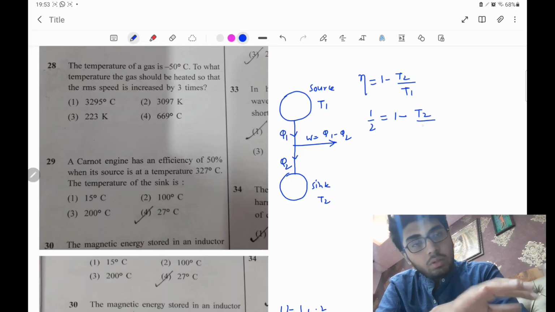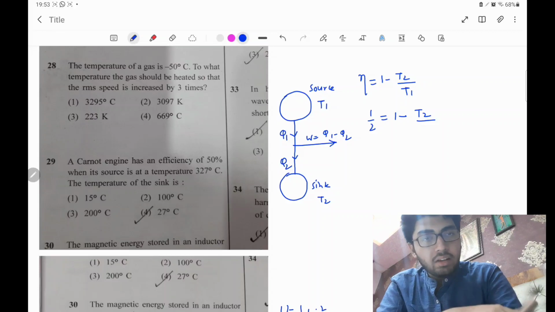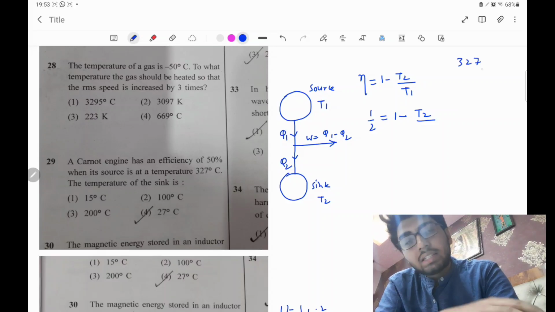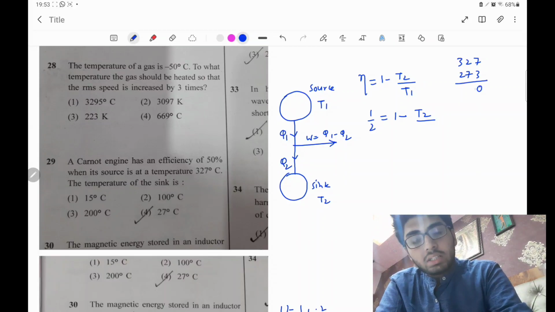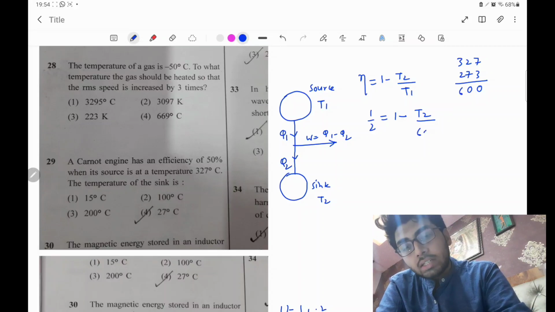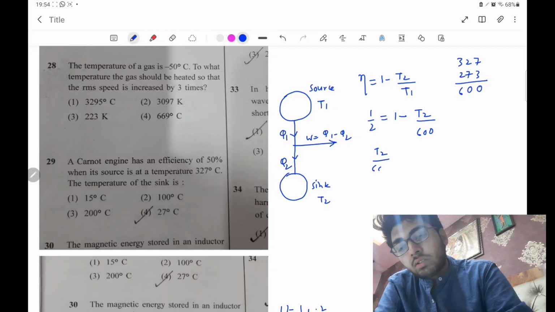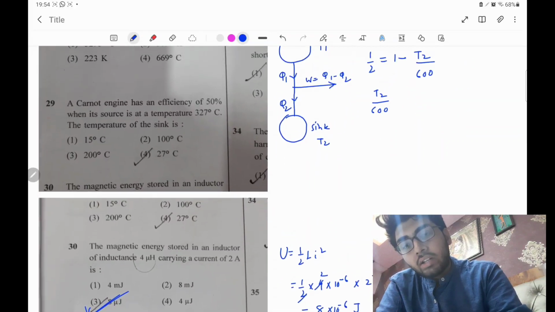Now you have to remember that you have to put the temperature in Kelvin. So 327 degrees Celsius is equal to 327 plus 273 Kelvin. It is coming out to be 600 Kelvin. So just put it here and find out T2. Just solve it. T2 by 600 is equal to half.